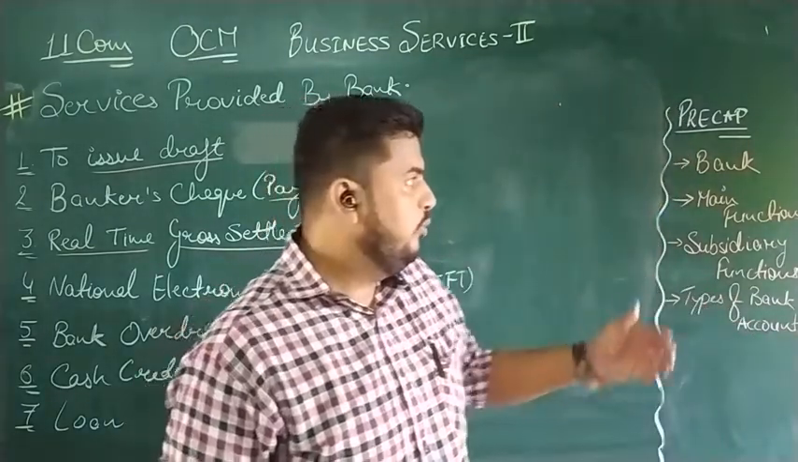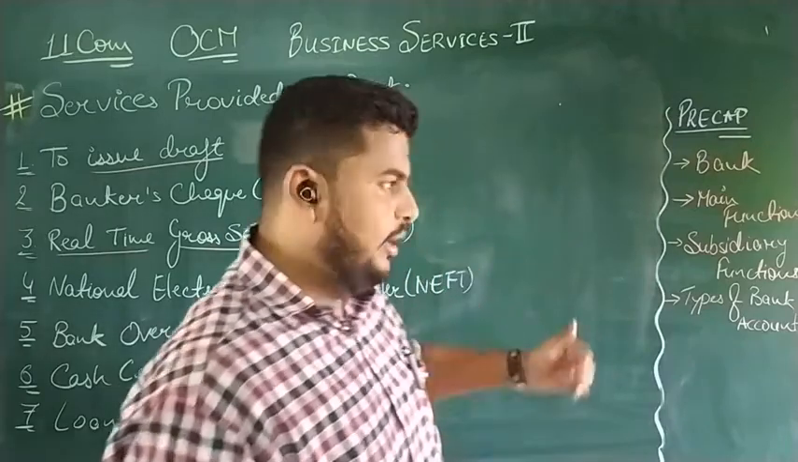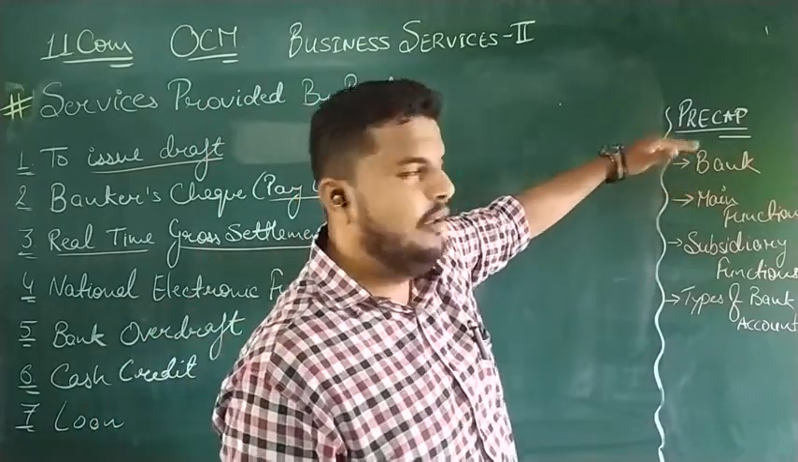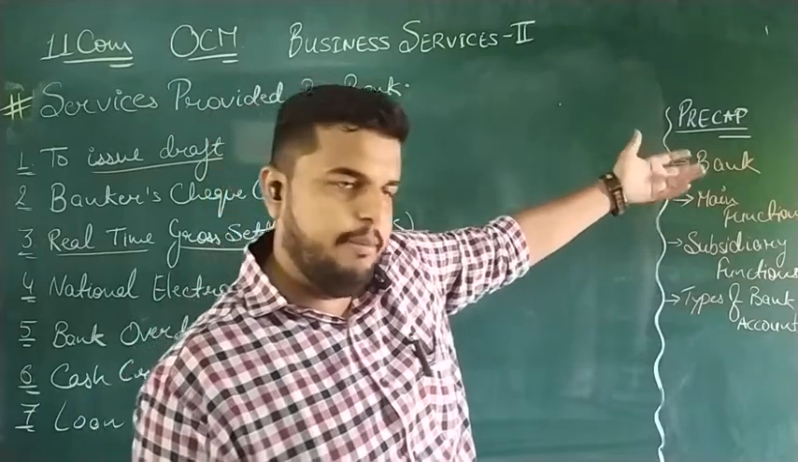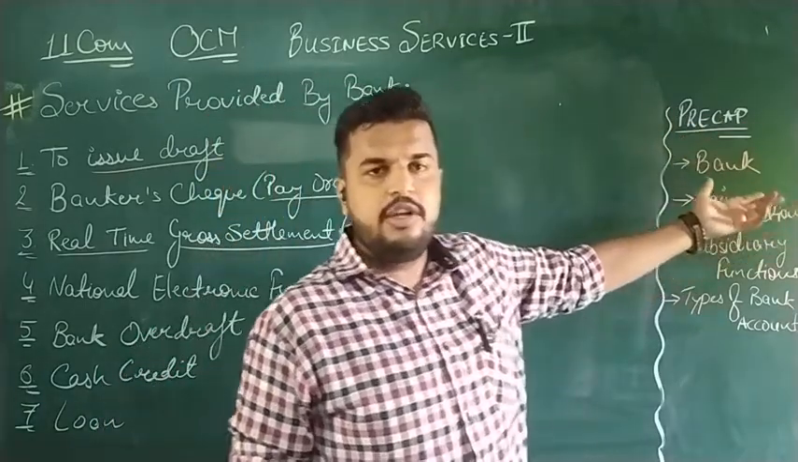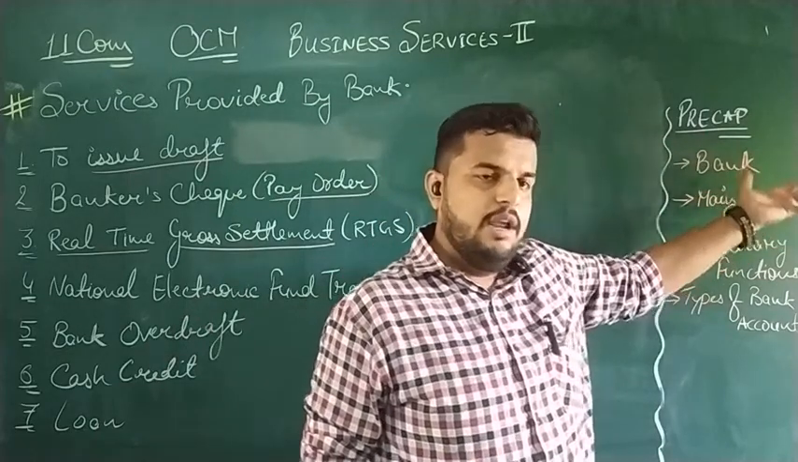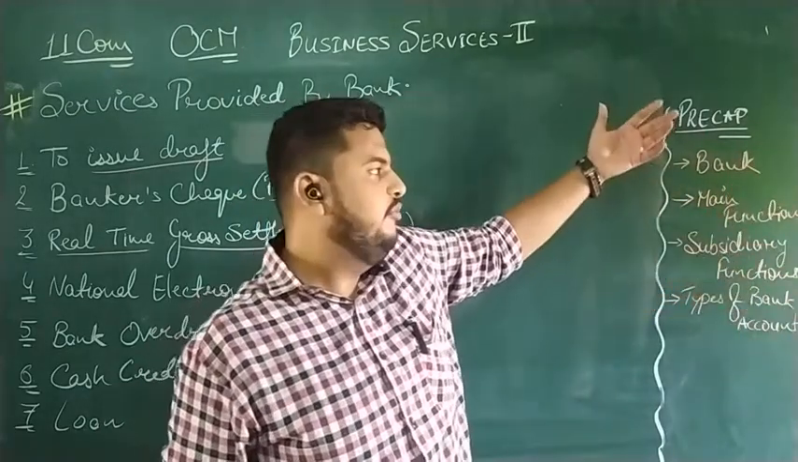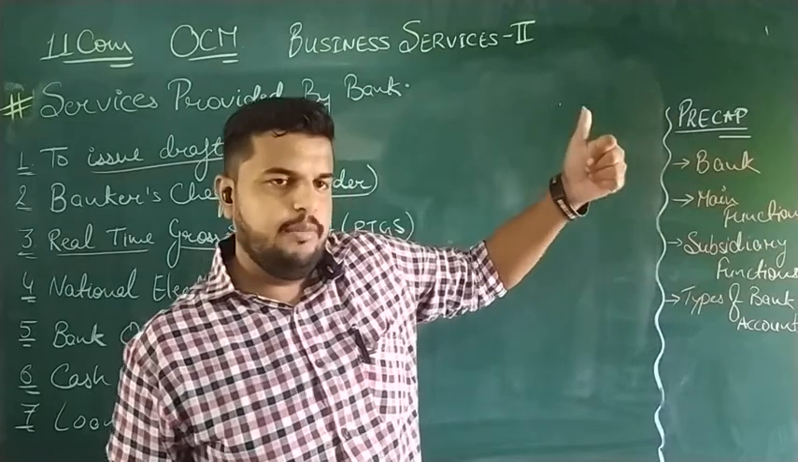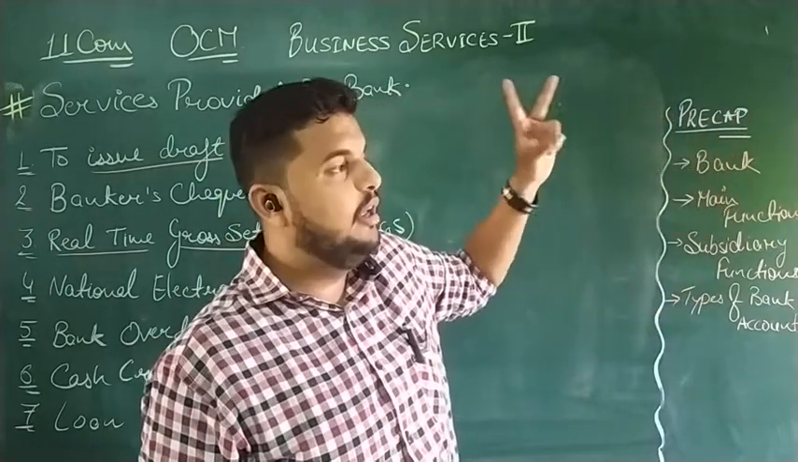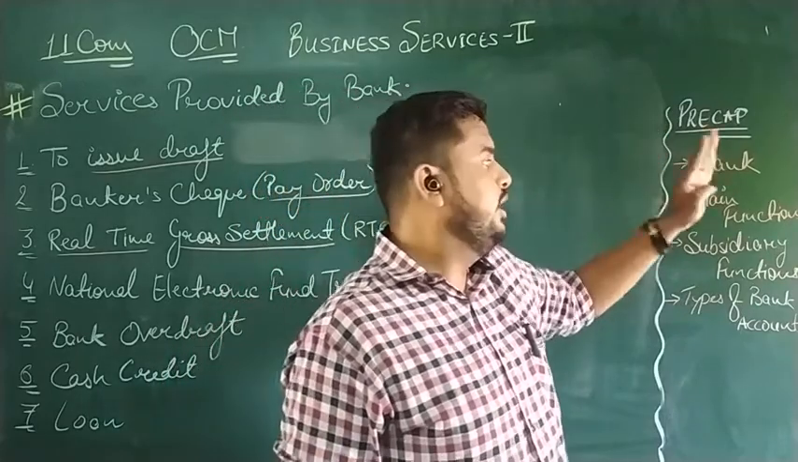As we go to recap, let us start with the recap. Till now we have studied about the bank, the meaning of the bank, where the word bank came from, the Italian word banco. The first bank was started in 1407 in Geneva. Then we studied about the functions, two functions, main functions and subsidiary functions. There are four main functions: to accept and collect deposits, to lend money through overdraft and cash credit, to invest money, and to do interbanking transactions.